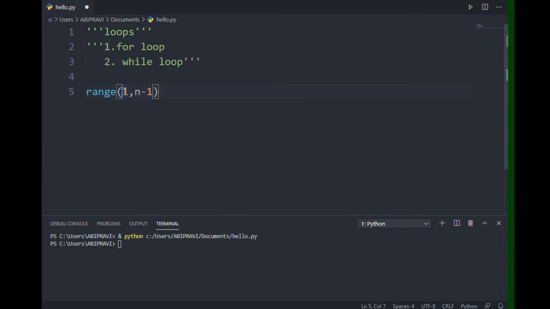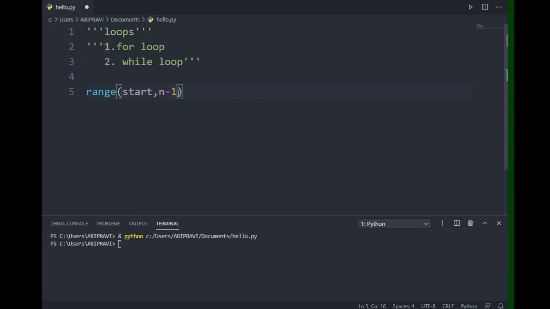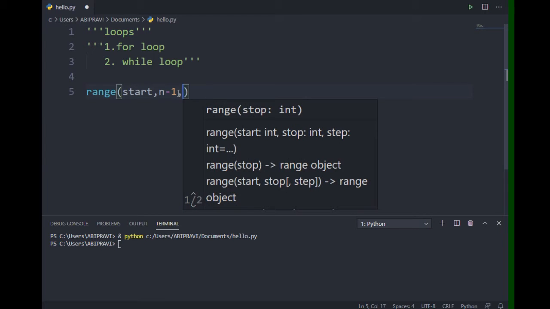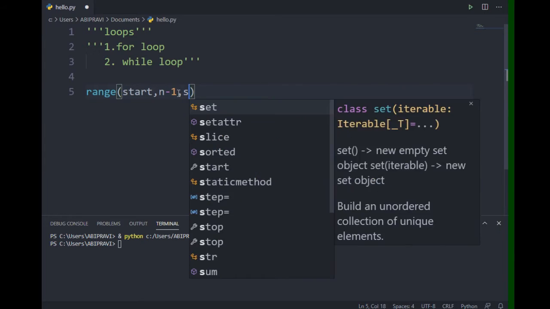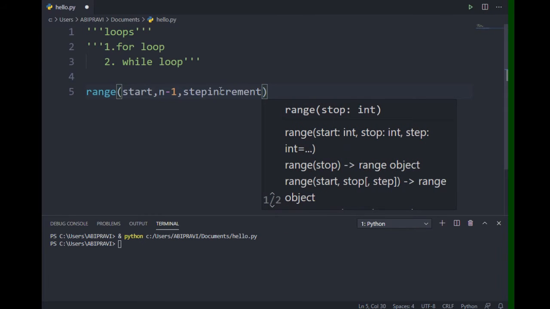The step is the increment. For example, I want to increment the value by 2.